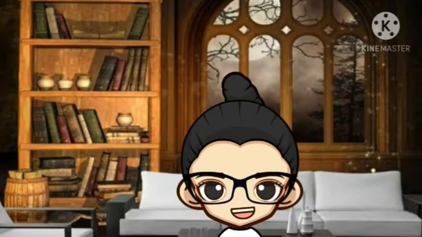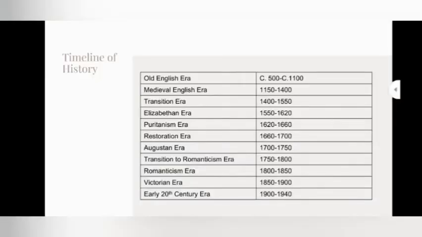Hello everyone! In this video, we will see and learn together about the history of English literature. I will explain the story or events of each era in the history of English literature. Okay, before we start to watch the unique story, I will show you the timeline of the history. This is the period and the year of English literature.